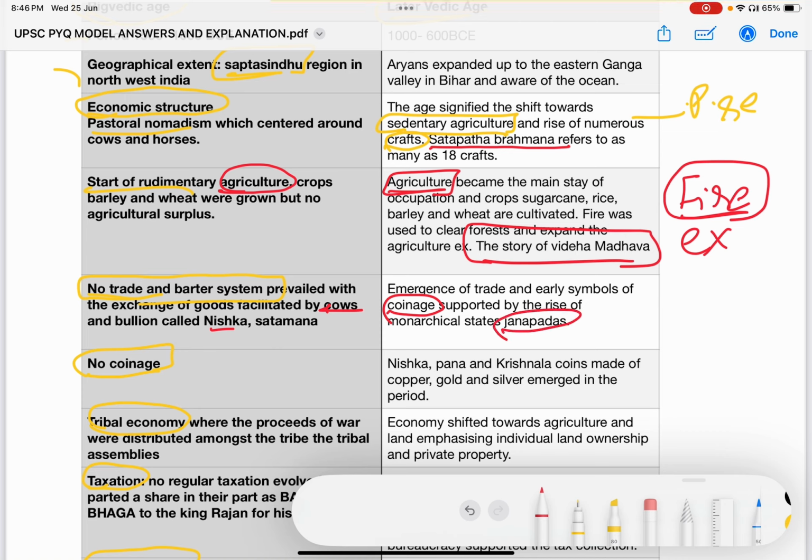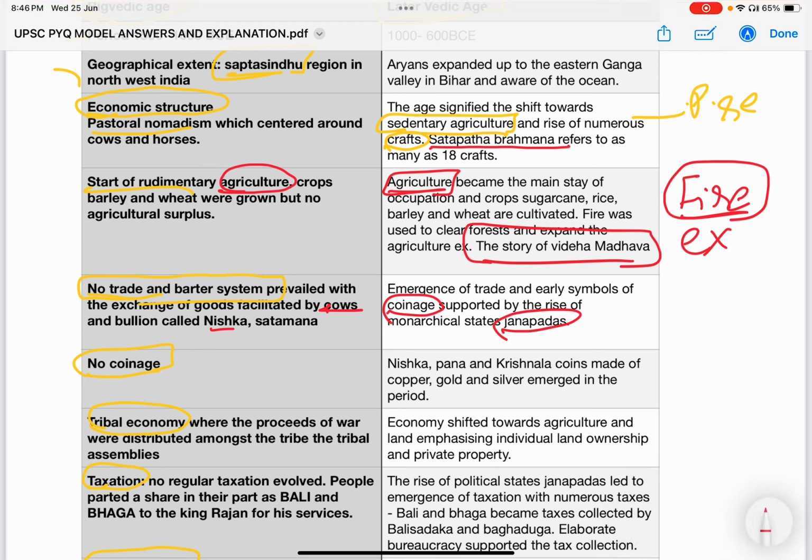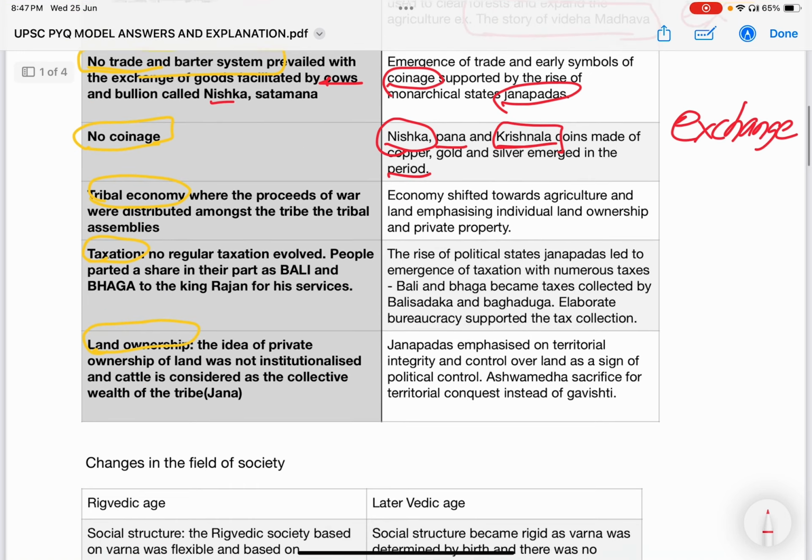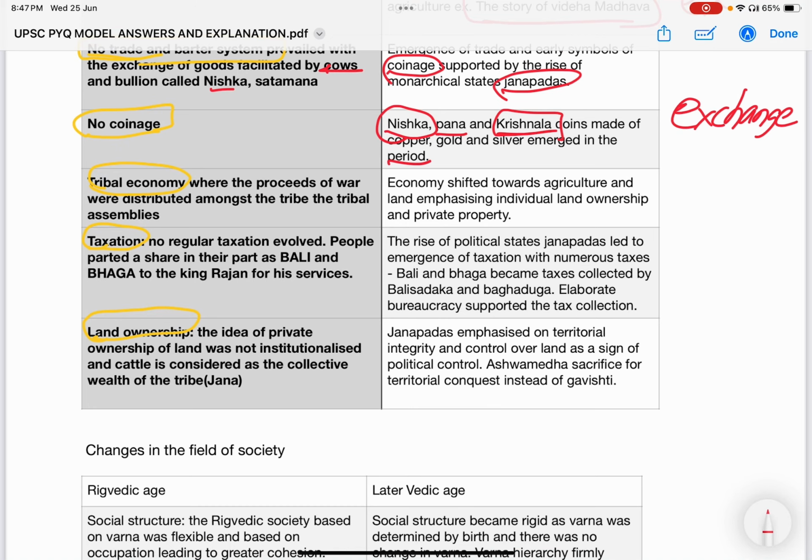New coins emerged, and a new trade system was promoted by the rise of Janapadas, the political states. They promoted trade. With respect to coinage, the early Vedic age has no direct reference to any usage of coinage. But the later Vedic age has reference of coins, particularly Nishka, Pana, and Krishnala. These were coins made of copper, gold, and silver, which were used for exchange. So there is an element of trade by the later Vedic period.